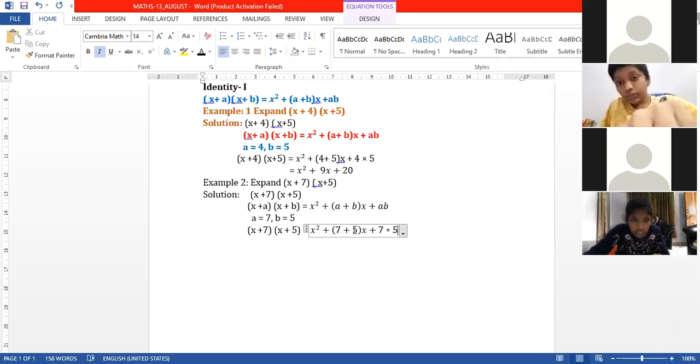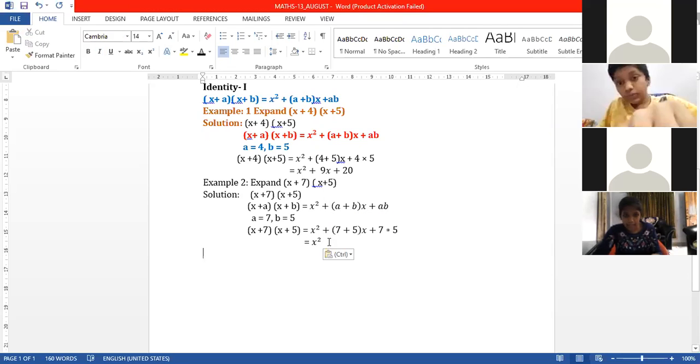What is the final answer? x square plus 12x plus 35. Hold on, everyone. x square plus 12x plus 7 times 5 is 35.